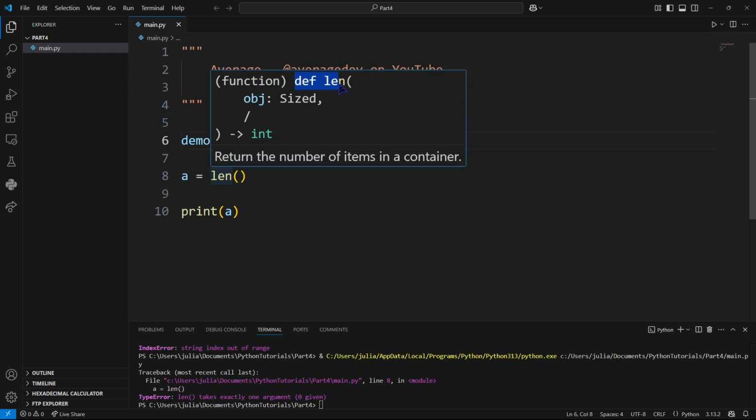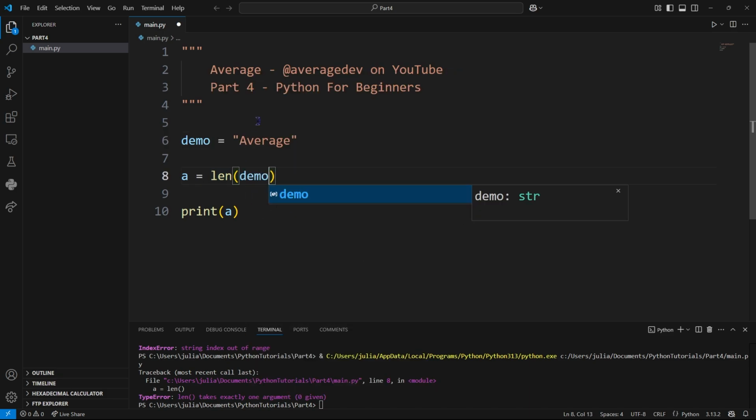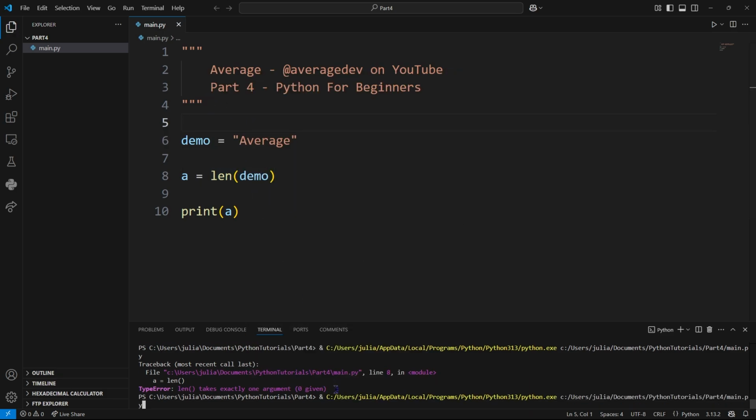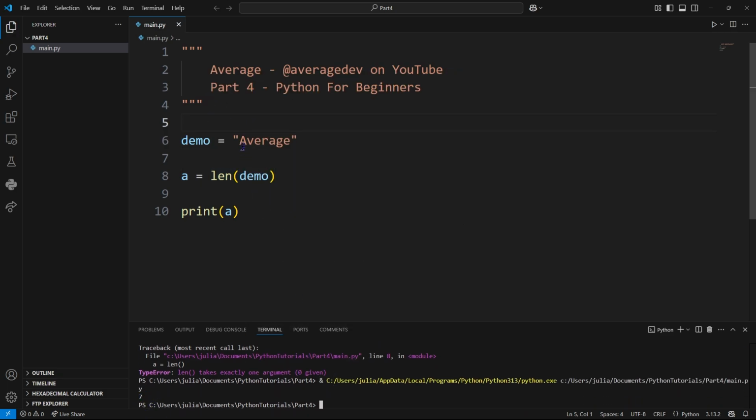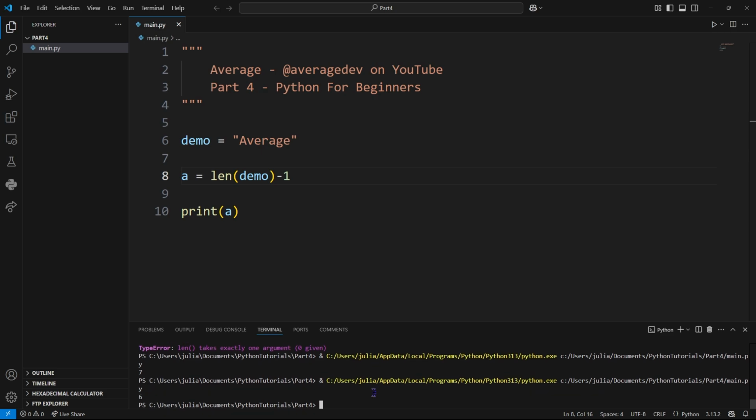So all we need to do is call len like this, and we need to pass in an object inside, and this is the return type, which is going to be an int. So if I put demo in here, we should get 7. And we do. This represents the amount of characters that are in our array. If we want to get the max index, we would do len(demo) - 1, and now we get 6. So this is the maximum index that we'd be able to access without causing interpreter issues.